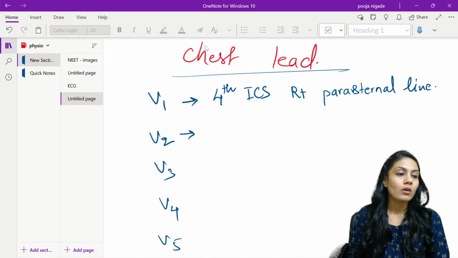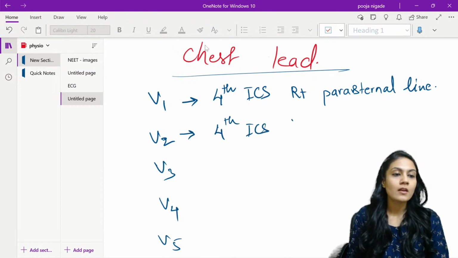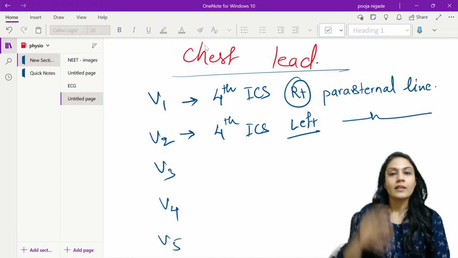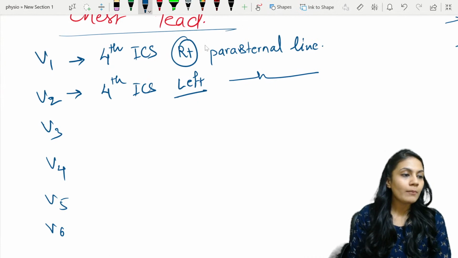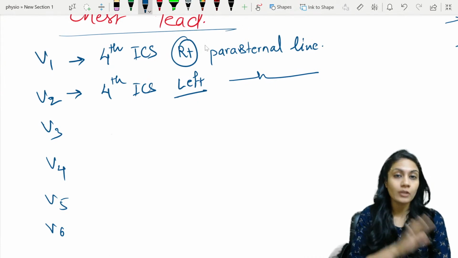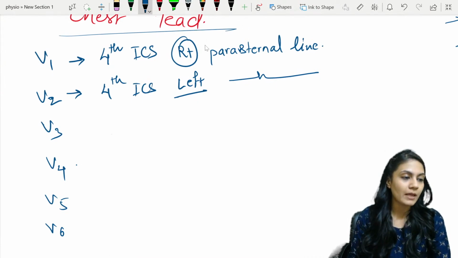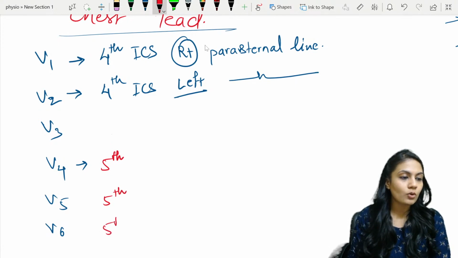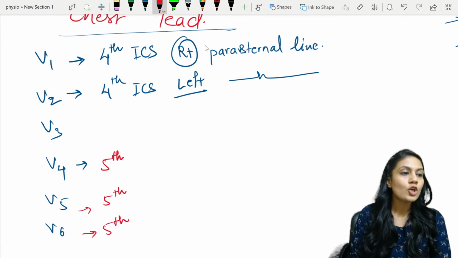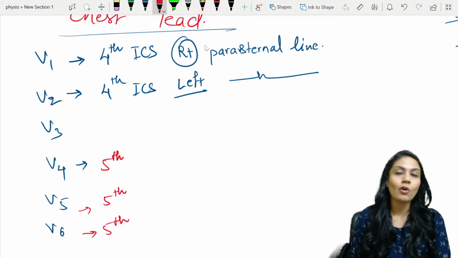Okay. Now, what about V2? Same intercostal space, 4th intercostal space, but the only difference is it is on the left side. RT means right, and this is left. Parasternal line. This means the same. You have to copy. Now, when I talk about V3, I'll leave V3 for some time over here. Now I'm going to come to the 5th intercostal space. यहाँ से सारे के सारे किस में होंगे? 5th intercostal space में. So 2 on 4th intercostal space, 3 on 5th intercostal space.